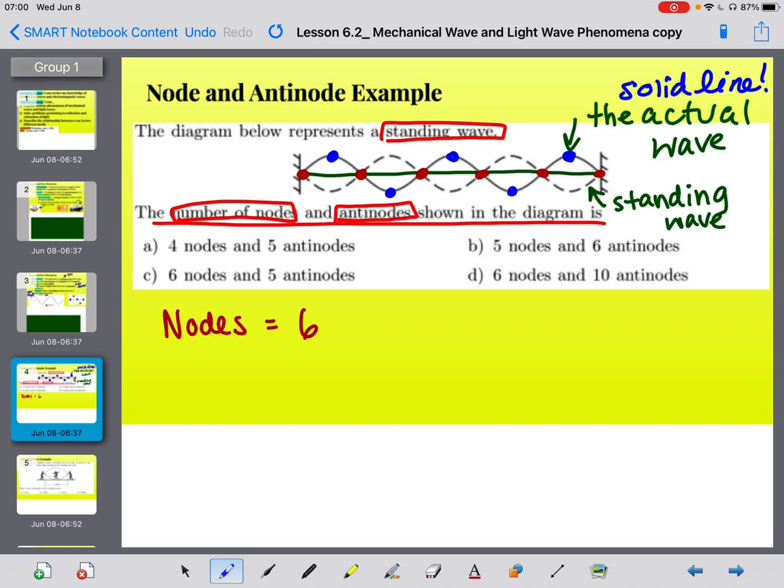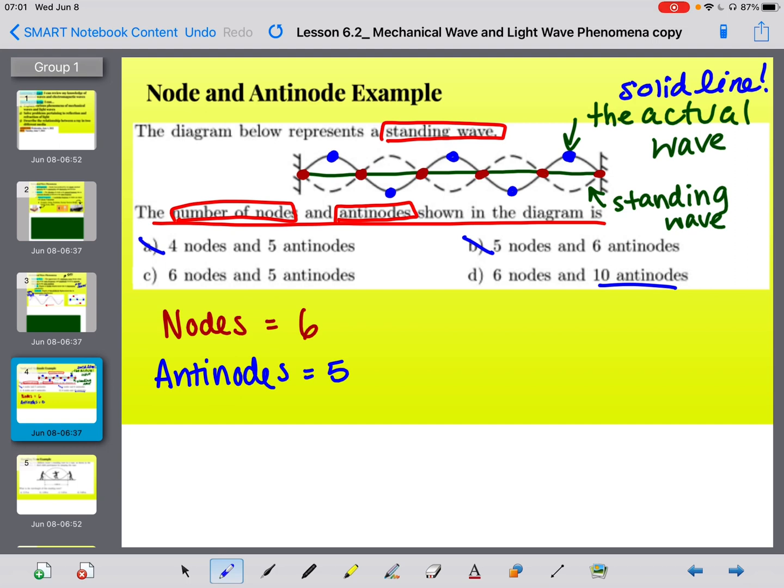How do we know that's antinodes? Well, they have the maximum displacement at either the crest or the trough. So our antinodes equals 5. So we can get rid of choice B. We can get rid of choice A. Choice D makes no sense because this 10 antinodes comes from counting 5 on the solid line and 5 on the dotted line.